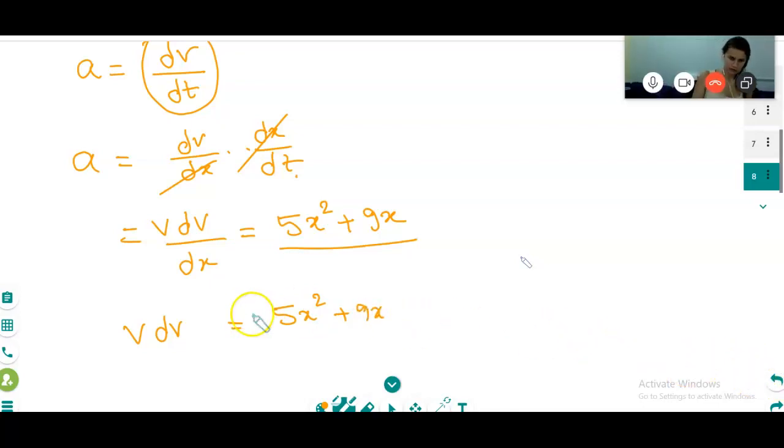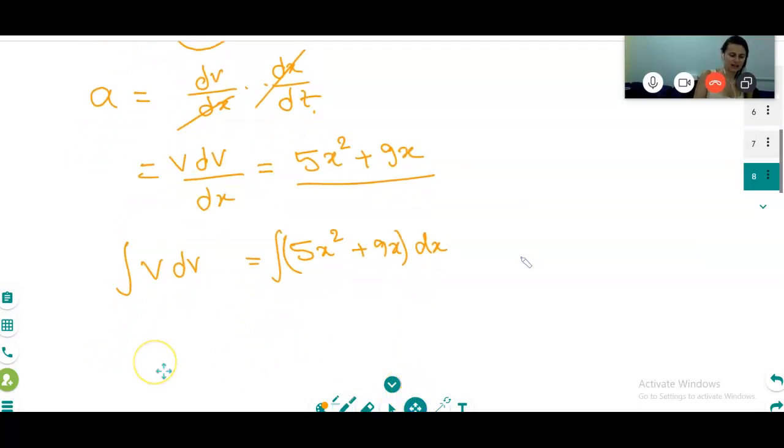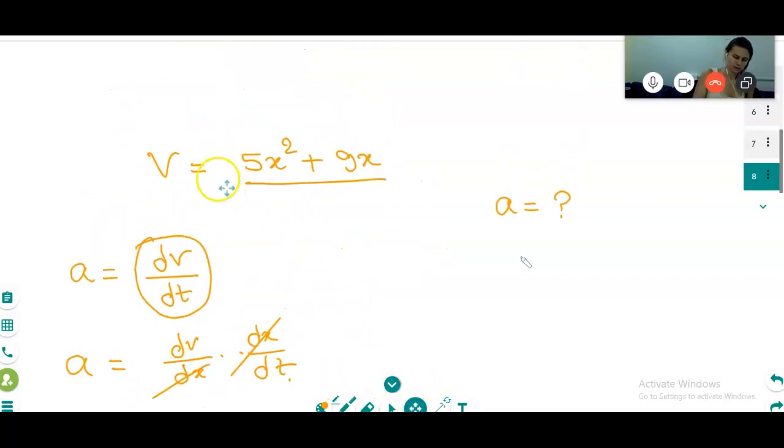You want to do integration here. Why am I doing the integration? Because you want v. What was my question? v. Correct.